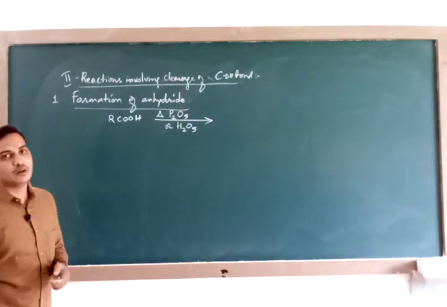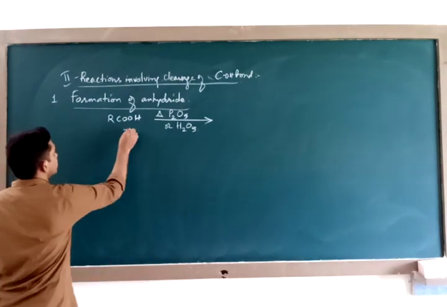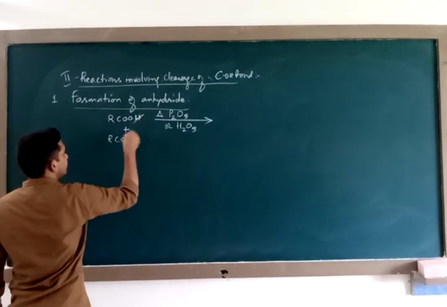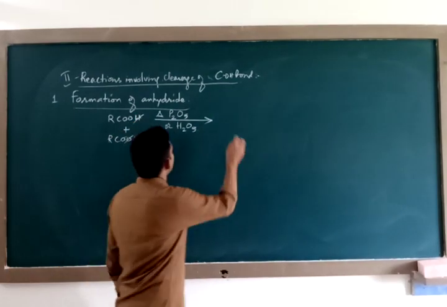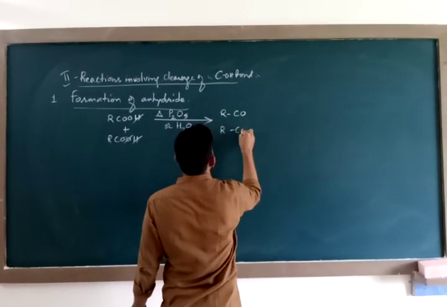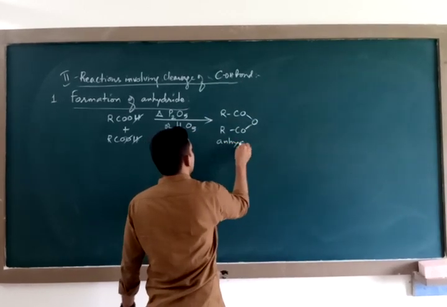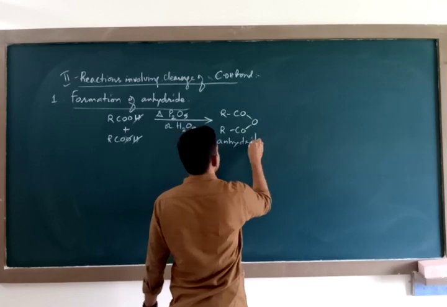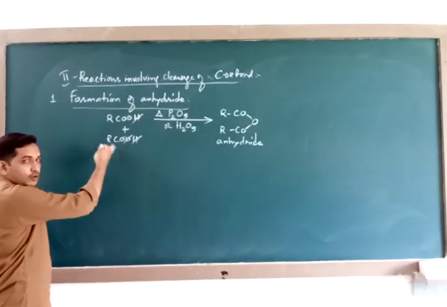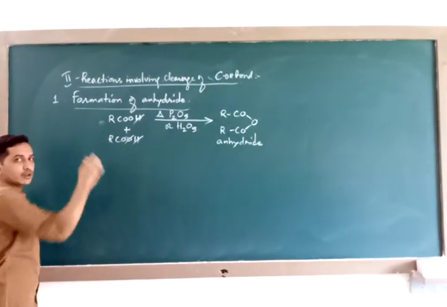In order to carry out dehydration, you need 2 molecules of carboxylic acid. So I will write 2 molecules of carboxylic acid. You remove water, then what product will you obtain? RCO-O-COR. This is anhydride. If you are not able to follow this one, you can write simply 2 RCOOH. That will also be fine.